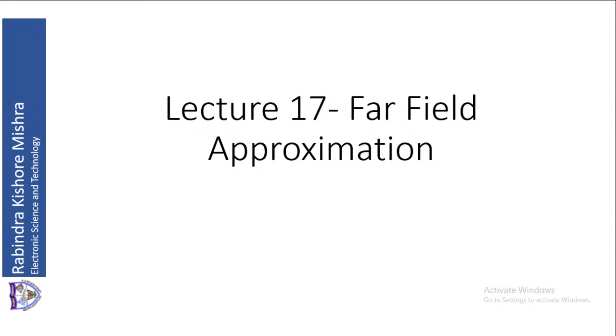Now, from that we derived two new quantities based on the polarization of the material, not the field but the material. Based on the polarization of the material, we derived two new entities.